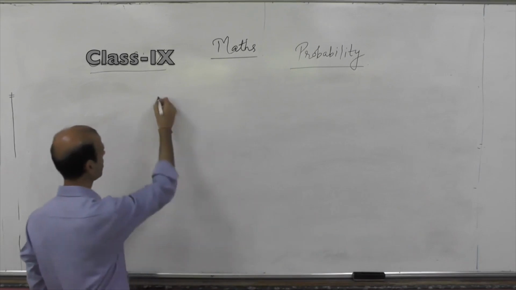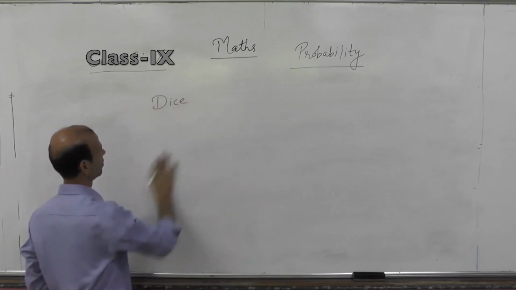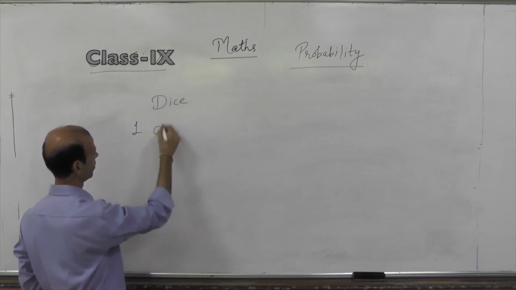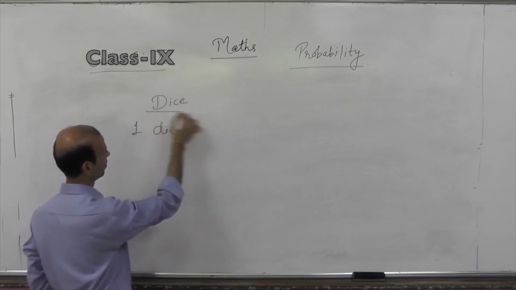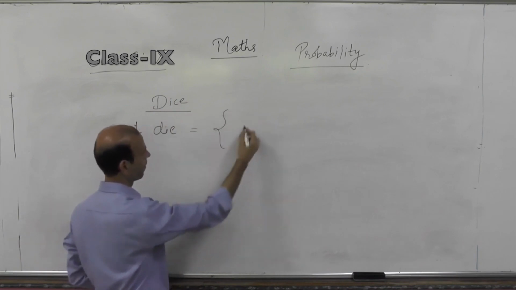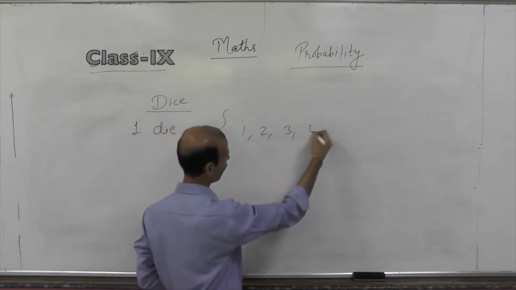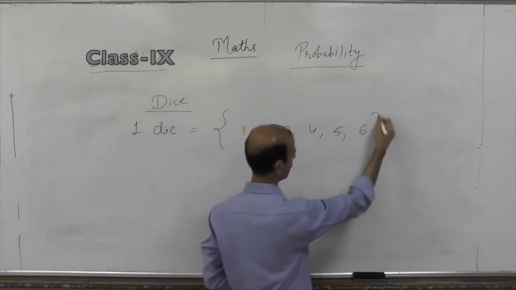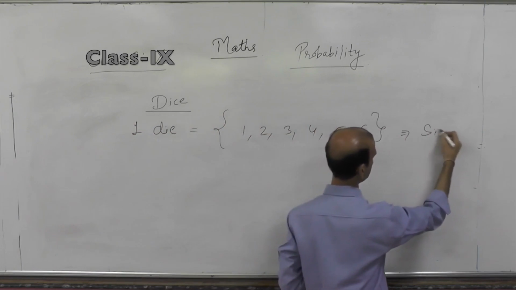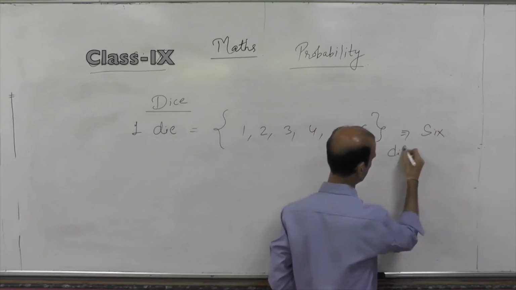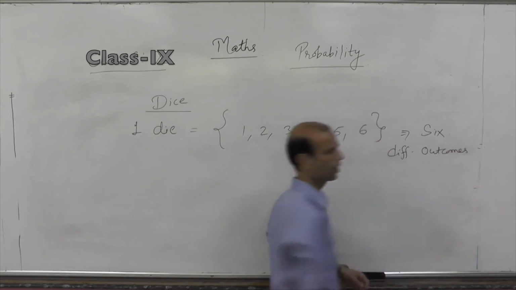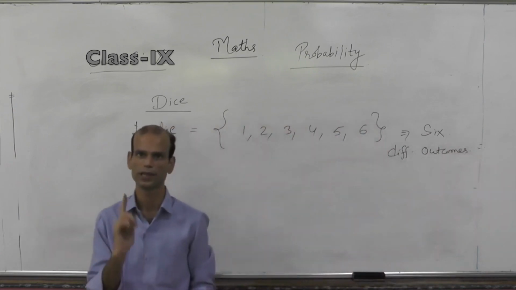Now we will come on dice. When you throw a dice, possible outcomes will be 1, 2, 3, 4, 5, 6. How many cases we have? 6 different possible outcomes, in case of throwing one dice.